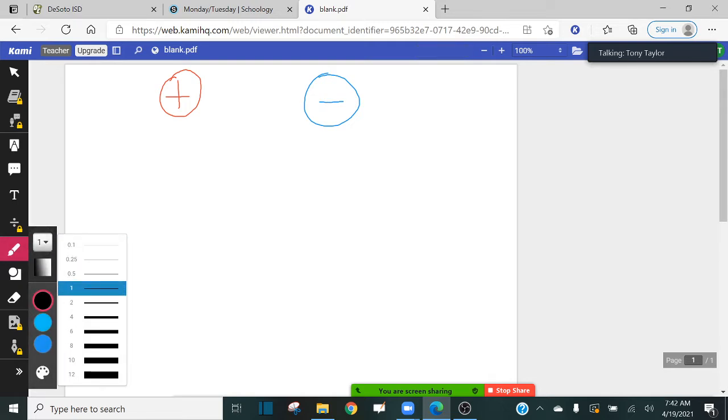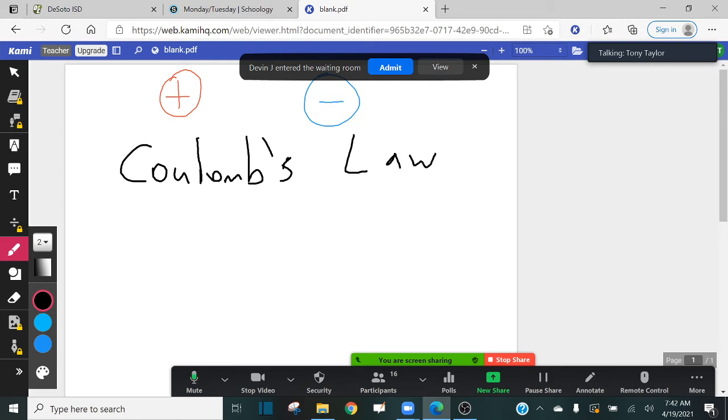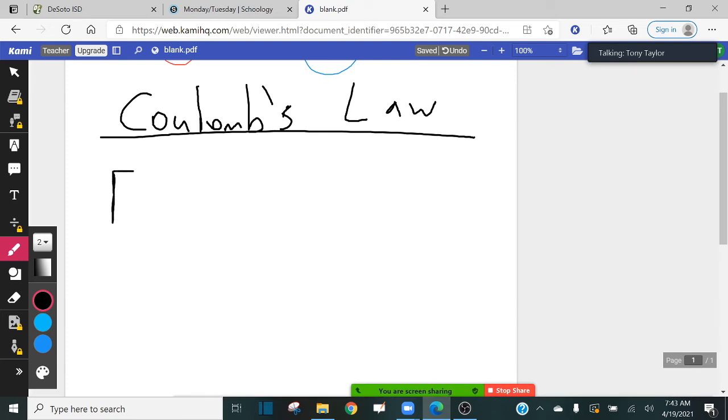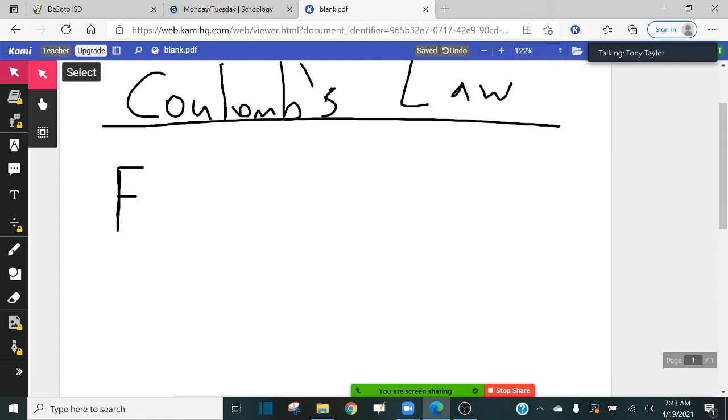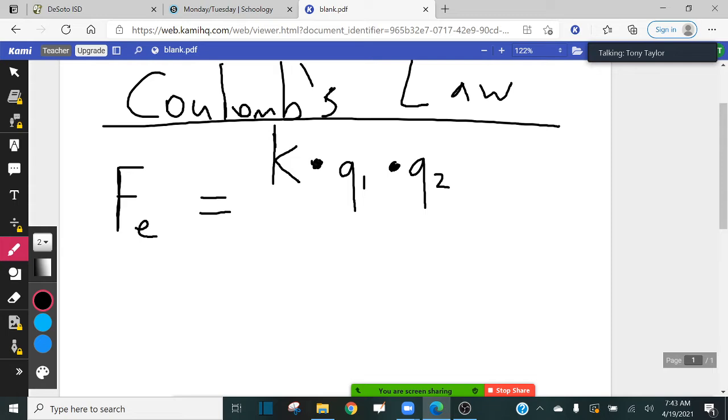So let me write this down. So Coulomb's law basically, guys, says that anytime you have two charges and you have them next to each other, the electric force between those two charges is equal to Coulomb's constant K times Q1, the charge on the first object, times Q2, the charge on the second object, all of that divided by the distance between the two charges squared.